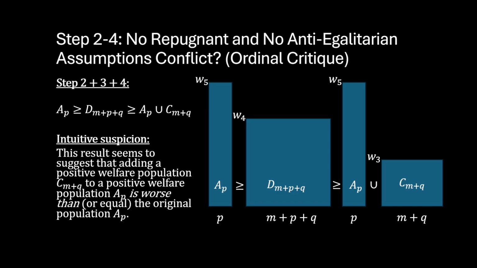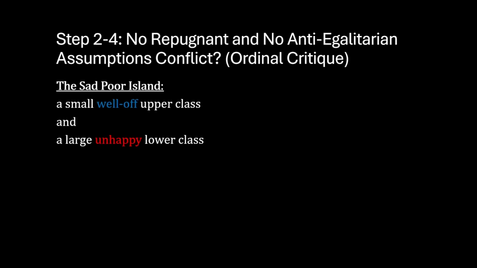We can explore why this seems intuitively wrong by looking at 2 cases. The first case we can call the sad poor island. In the sad poor island, we have a small, well-off upper class and a large, unhappy lower class. And we can compare that to just the small, well-off upper class.